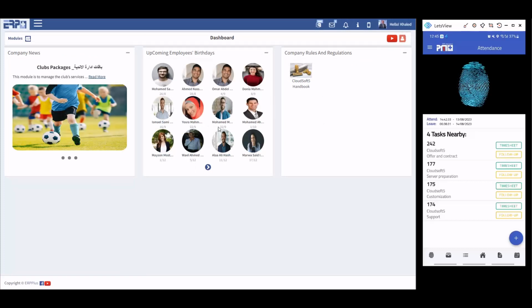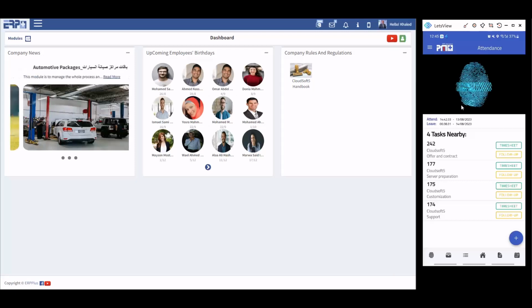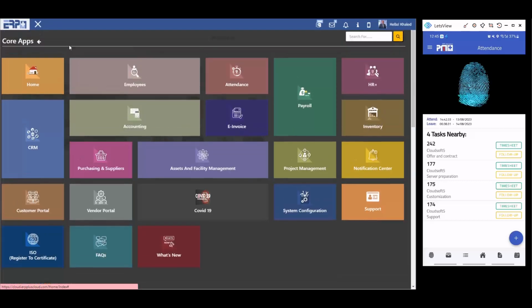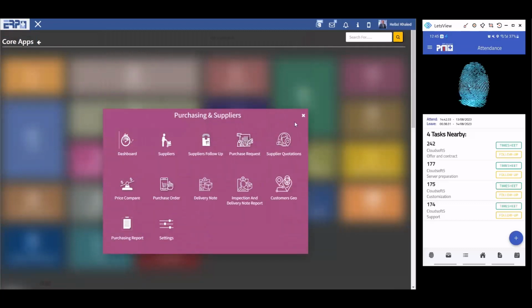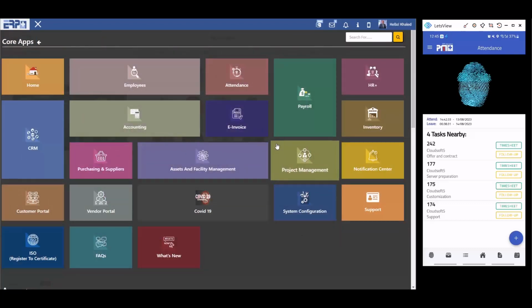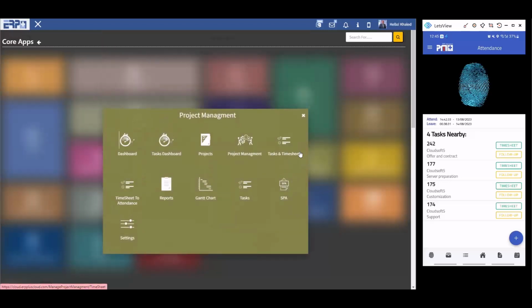We have the ERP, completely working on web and mobile as we have mentioned, and if we click here we will find the core apps, which are HR, accounting, purchasing, assets and facility management, e-invoice, all of these. And purchasing follows the ISO standards, by the way. And we have something related to project management. Project management is a set of functions that should be connected together, starting from the project itself, how we can build the projects.